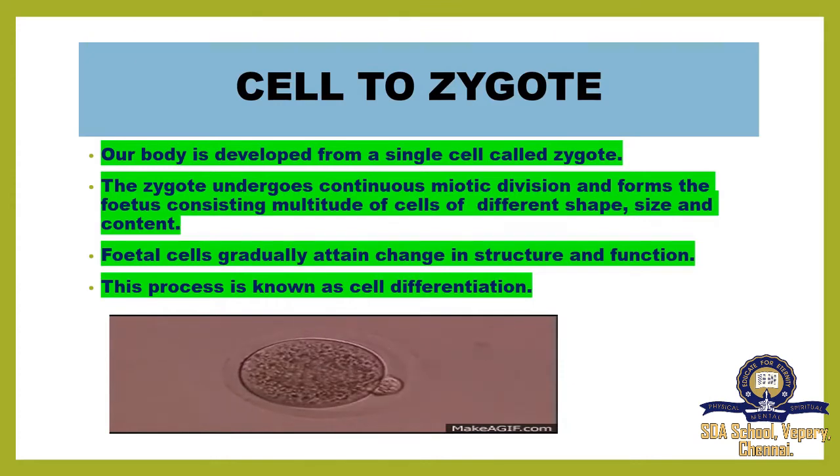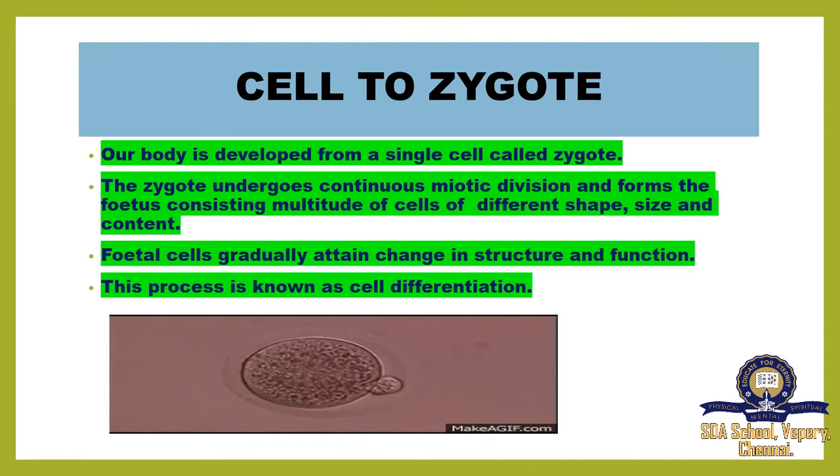After breaking, these two act as individual cells, and again they undergo cell division and form a cluster consisting of a multitude, meaning it is multiplying. The cells keep multiplying into cells of different shape, size and content. Then the cells gradually change in structure and function. So what is happening? First the cell divides from the zygote. After that it changes its shape and function. Structure also changes. This process is known as cell differentiation.